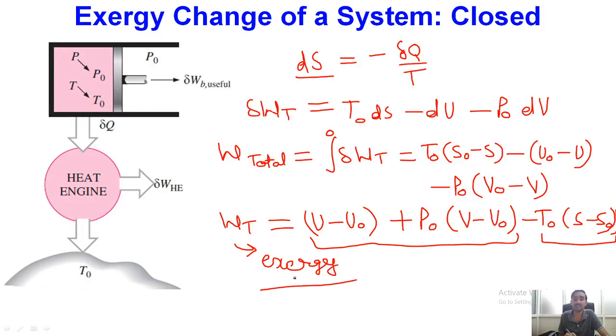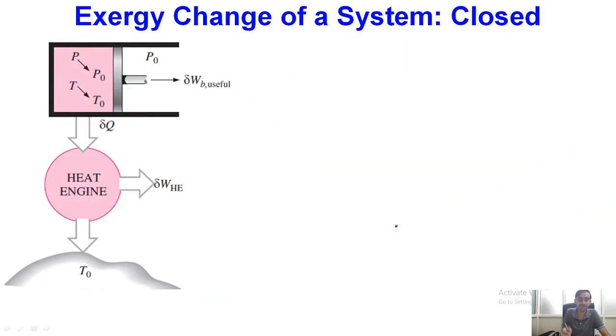Okay, so this exergy of the closed system, if I have to represent it between two thermodynamic states 1 and 2 and find the exergy change of the system, then generally for the exergy of the closed system we use the symbol phi.